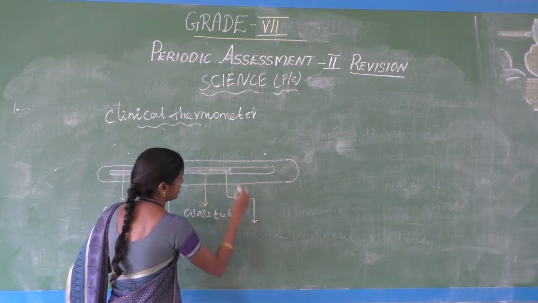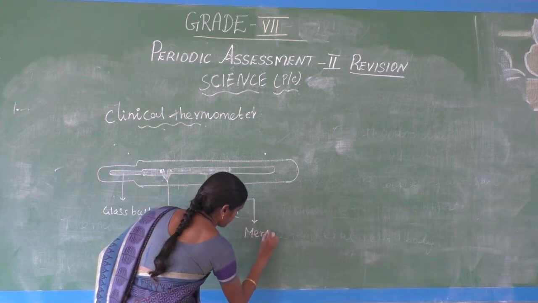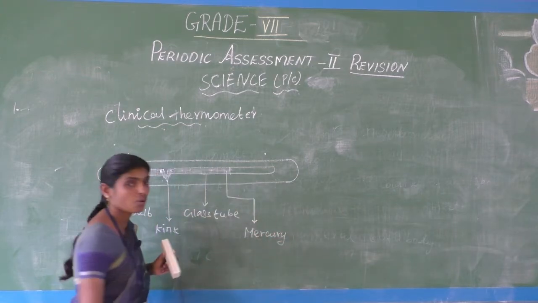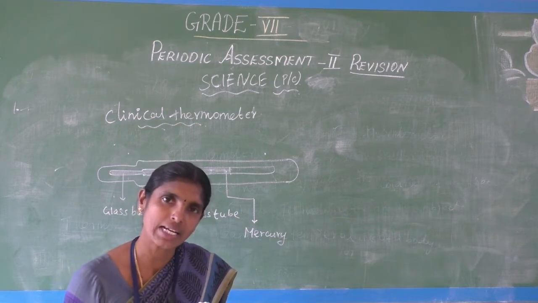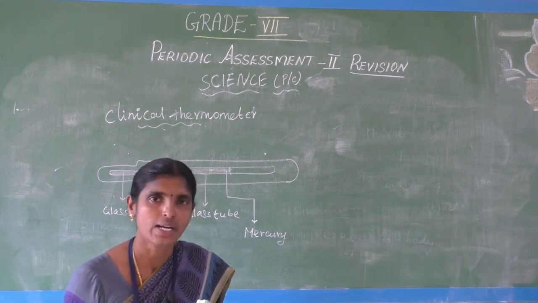This is the liquid mercury. Mercury is one of the metals, a liquid metal. The mercury metal finds out the temperature of a body.